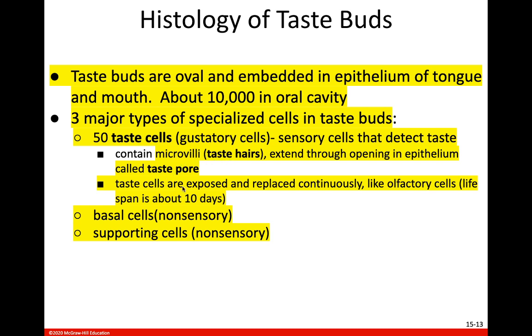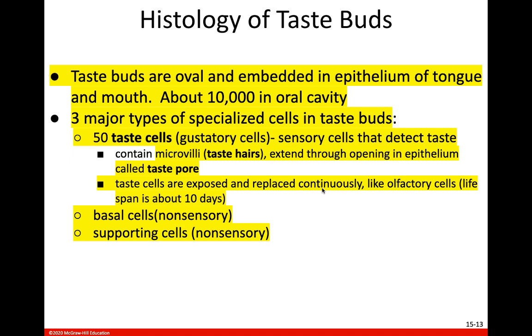So like those olfactory hairs of those olfactory neurons, these taste hairs of these gustatory cells are directly exposed to the environment, and so they wear down quite frequently and are replaced continuously.